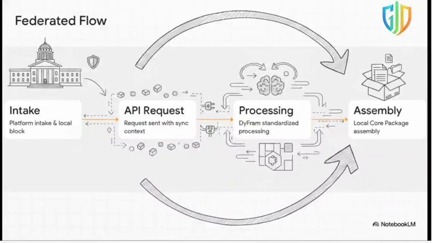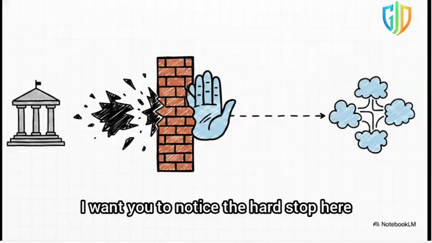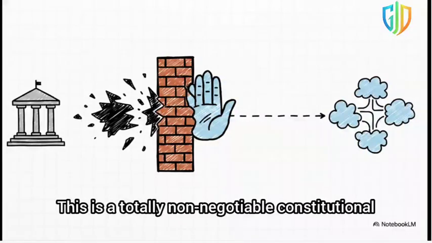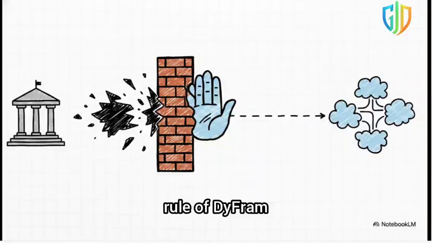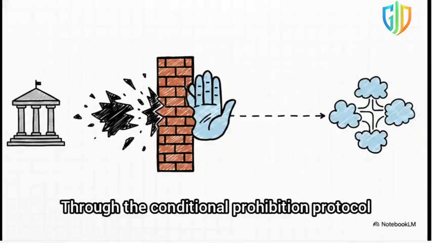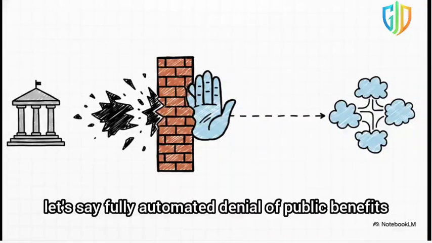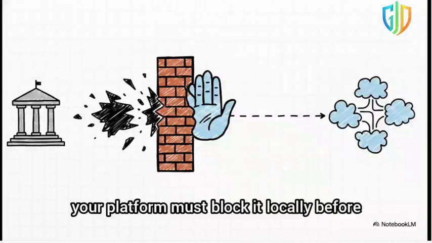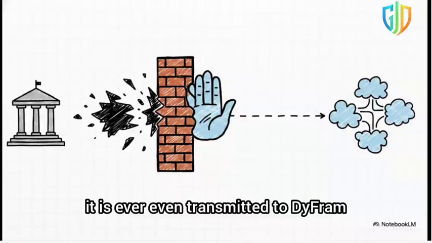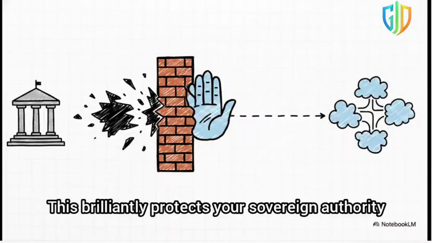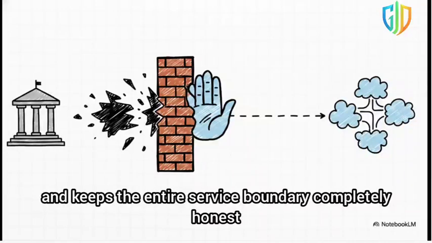I want you to notice the hard stop here. This is a totally non-negotiable constitutional rule of DyFram, local prohibition first. Through the conditional prohibition protocol, if your government legally bans a specific AI use case, let's say fully automated denial of public benefits, your platform must block it locally before it is ever even transmitted to DyFram. This brilliantly protects your sovereign authority and keeps the entire service boundary completely honest.